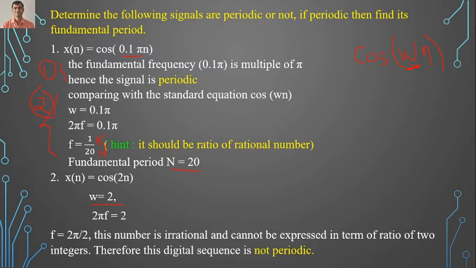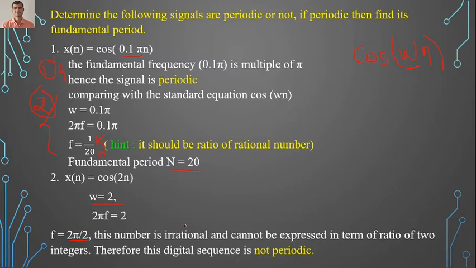Okay, I will explain further. Omega is equal to 2 pi f. So we'll get the value of f as 2 by 2 pi. When I cancel 2 and 2, I will get 1 by pi.